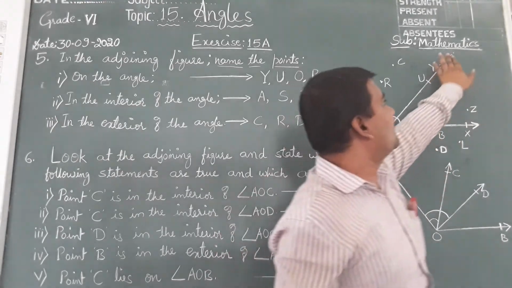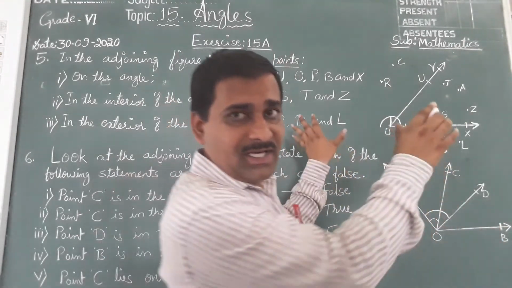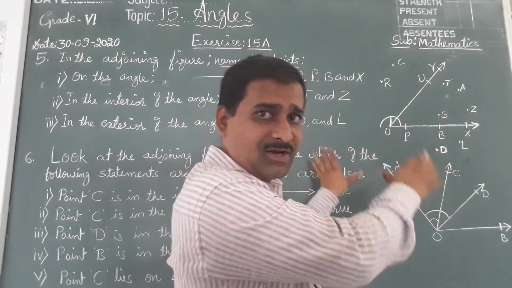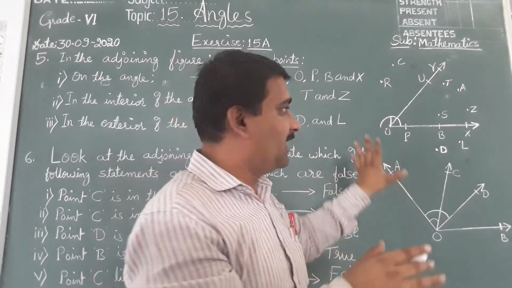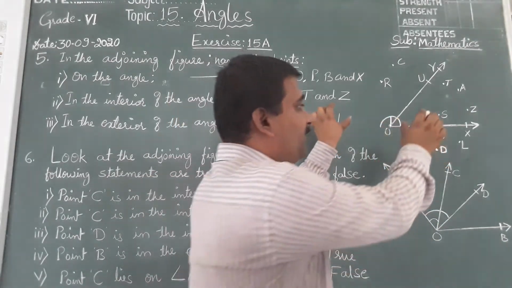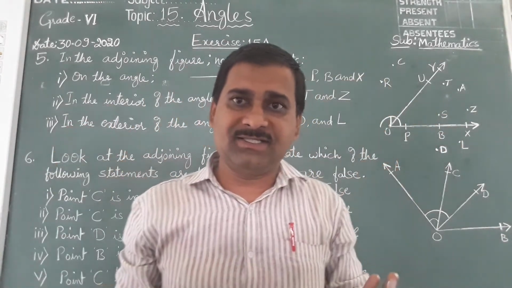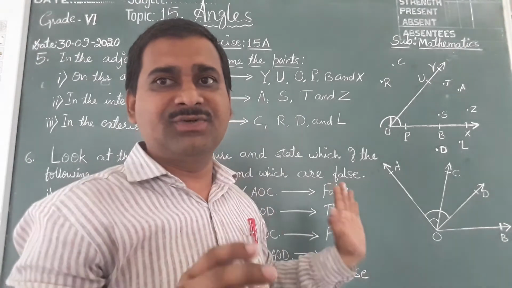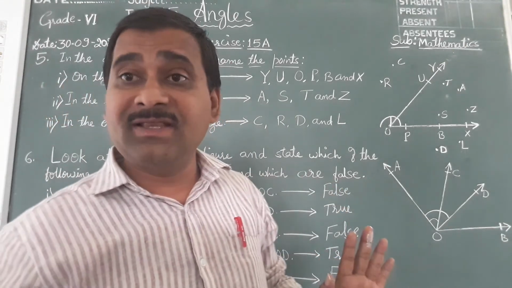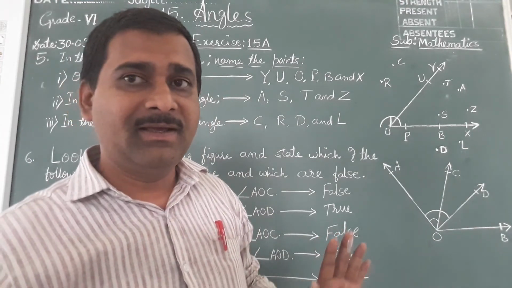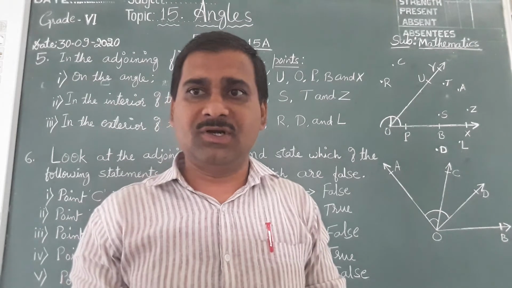So like this children, take the protractor, keep it on the figure in the textbook only. If you draw again, the value will change. So keep the protractor on the angles, measure them and write down the answers, and you send me the answers, right? Only the answers you send me. The 7th answers you can send me only, but these questions, answers and figures, everything you should draw.